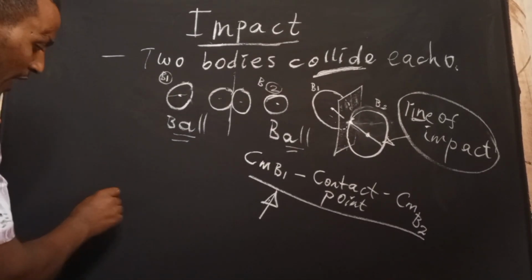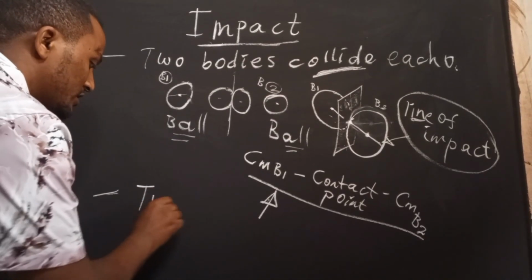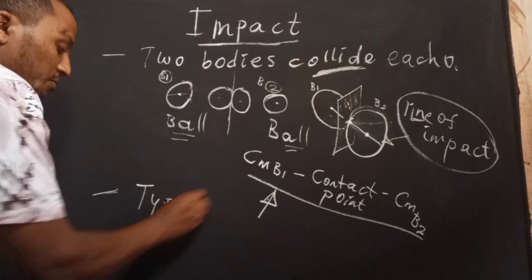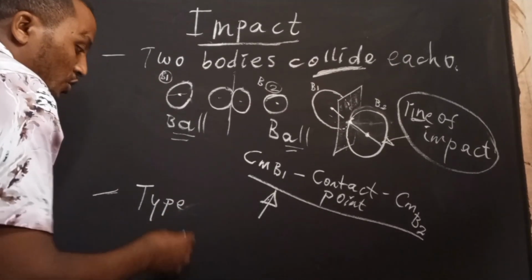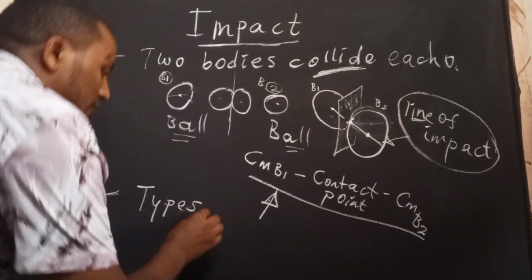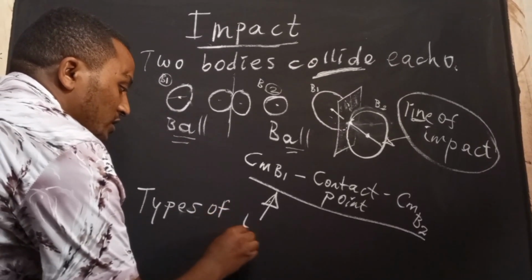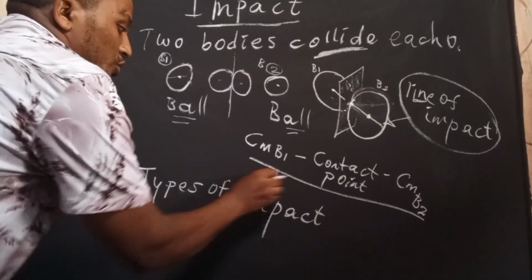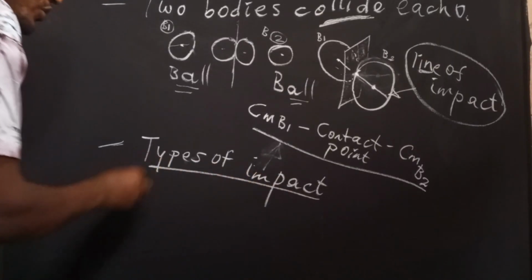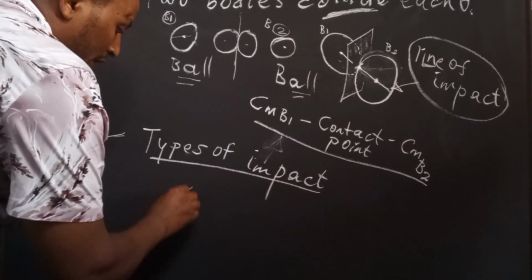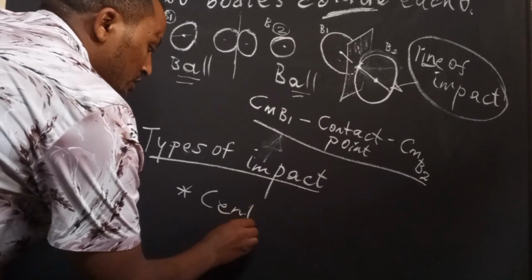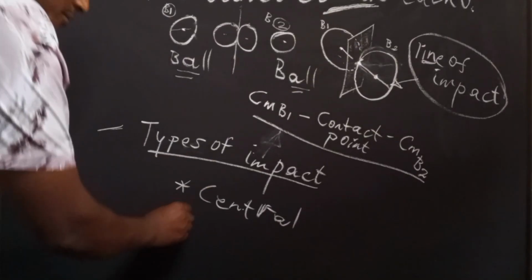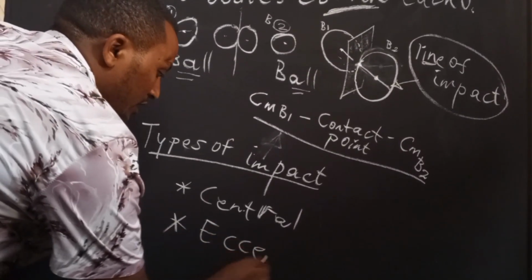Now we will see the types of impact. There exist types of impact depending on the position, directions, and magnitudes of velocities. From those, the central impact is the main one. Central impact, and eccentric impact.